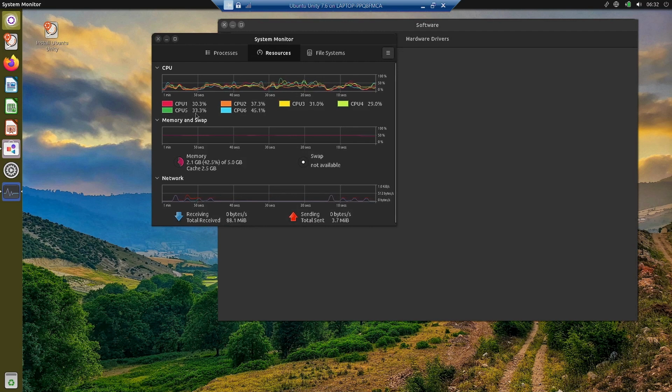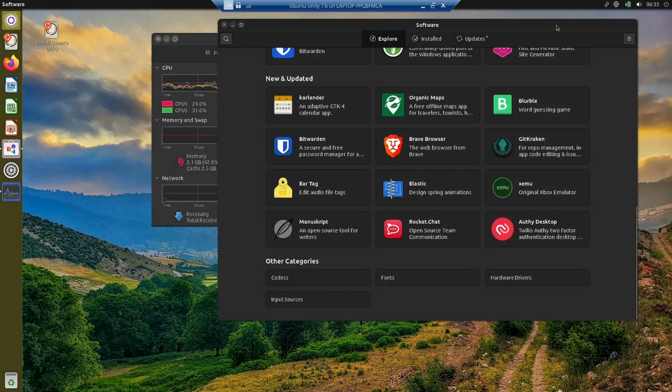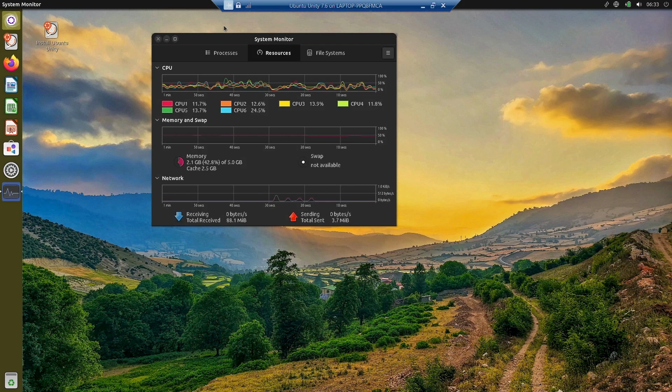Let us see. Now the CPU usage is still hovering between 19% to 40%. Again it has come down to 6% because the store is open. So what we will do is I will close this store. Let us see what happens. Once the store is closed, you can see the CPU usage will come down.